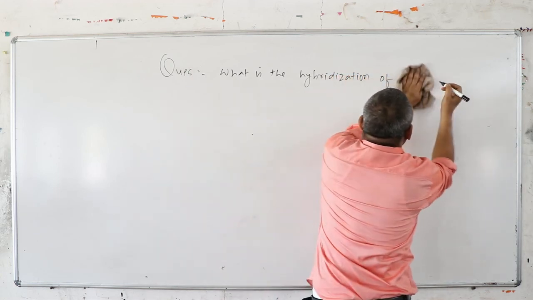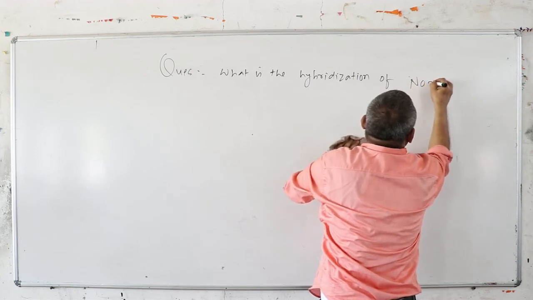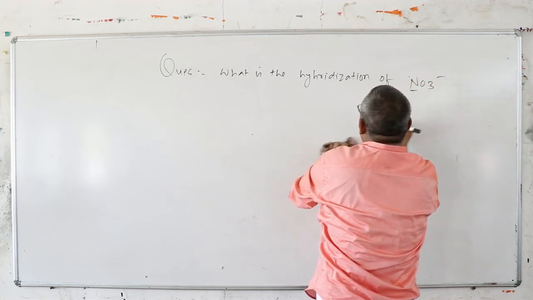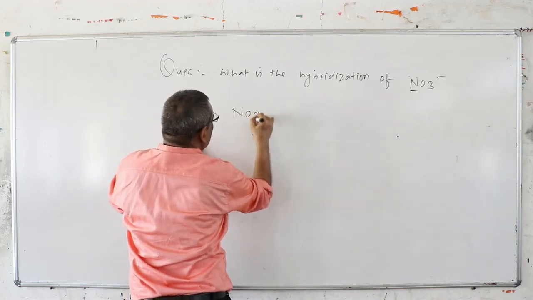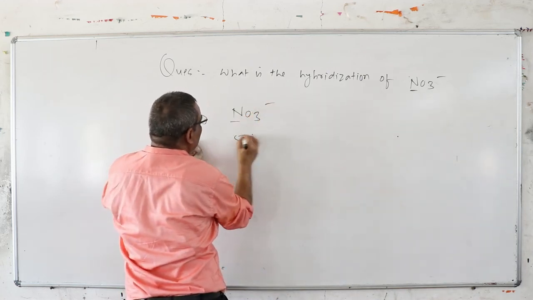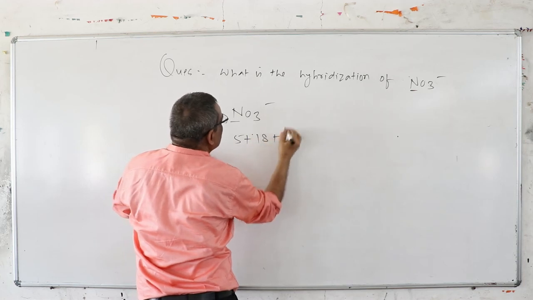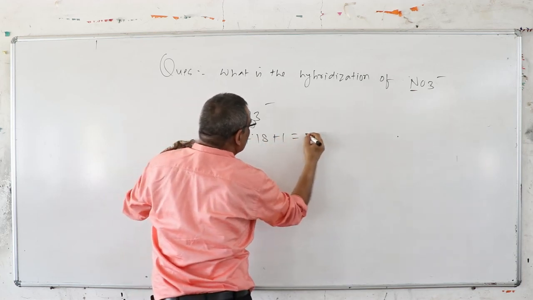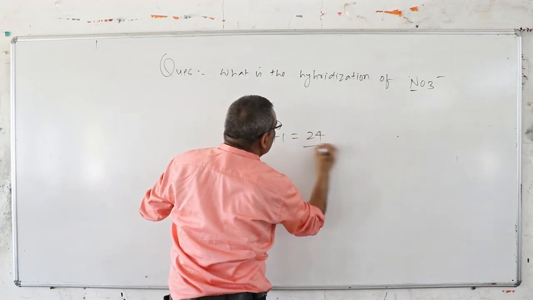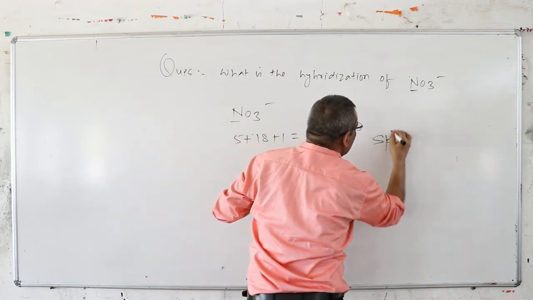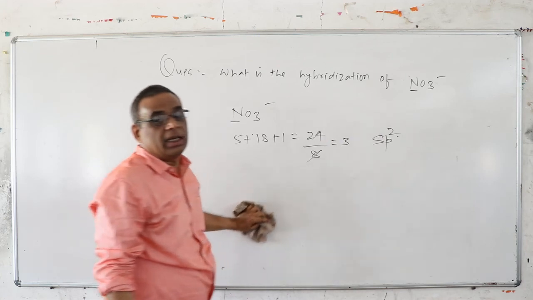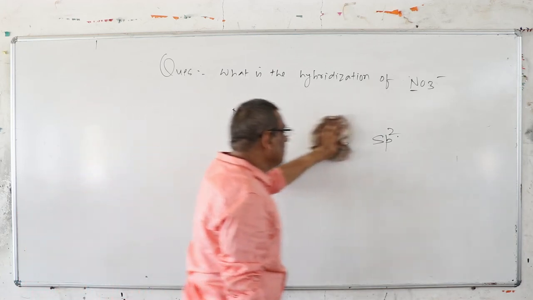What is the hybridization of the nitrate ion? They are asking the hybridization of the nitrogen atom. For any ion you find it this way: NO3 1 minus: 5 plus 18 is 23, plus 1 for the negative charge, which we assign for the gain of electron. So it comes to 24 divided by 8, which is 3. So 3 orbitals are going to mix. So the hybridization is sp2.